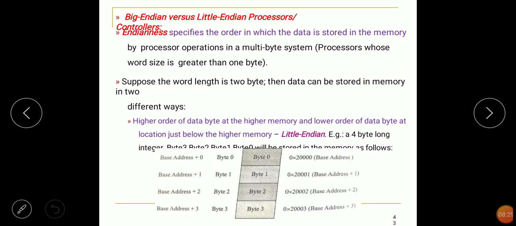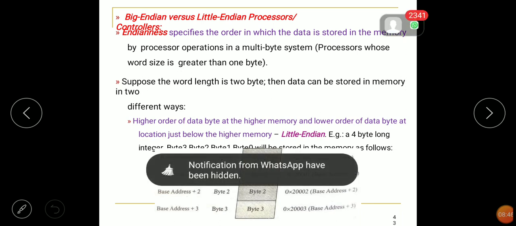It is called little endian. This kind of little endian or big endian processor matters if data to be processed is more than 2 bytes, or 3 or 4 bytes.